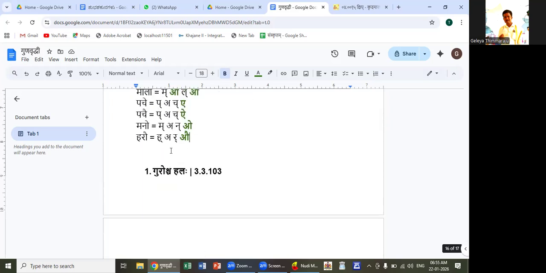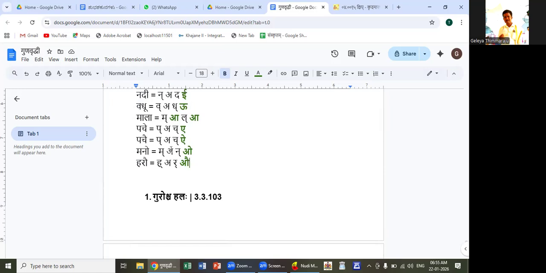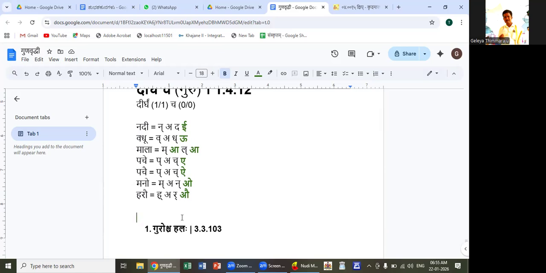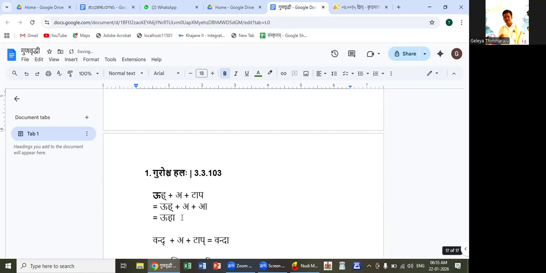And the prayojana of this sangna dirgha. This sangna dirgha has been used in various sutras in Ashtadhyayi. We can consider a few of them. The first one is Guroscha Alaha 3.3.103. By this sutra,